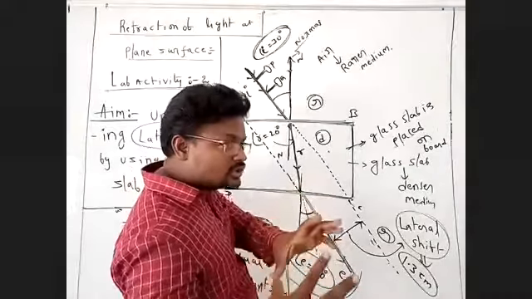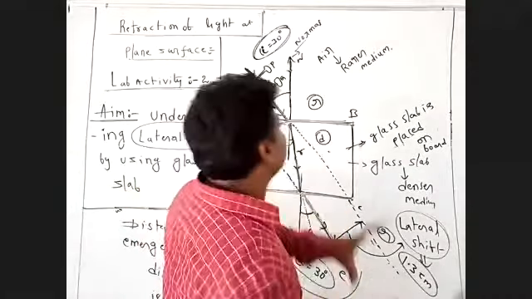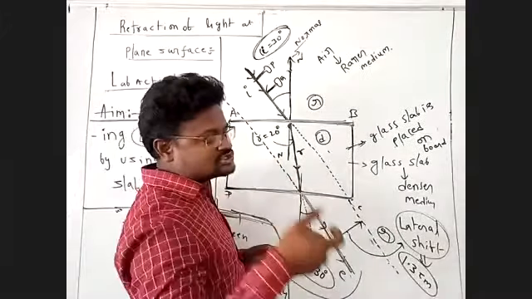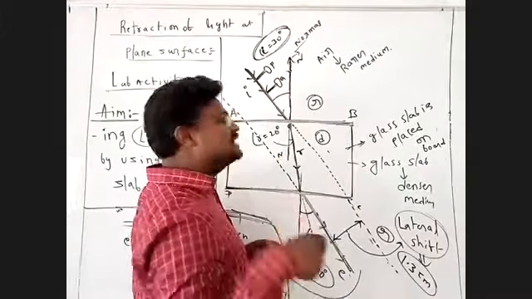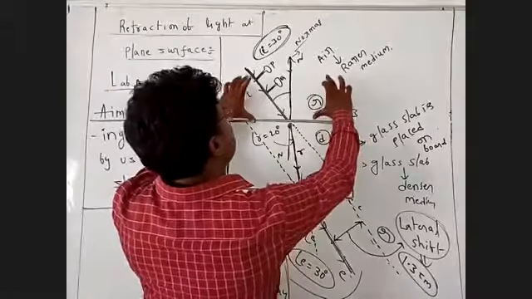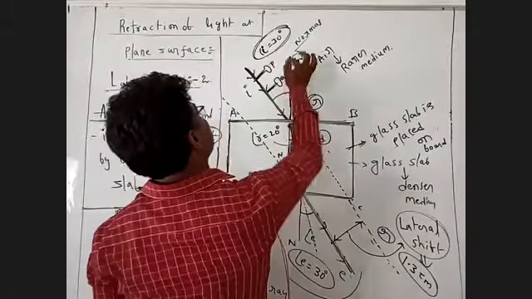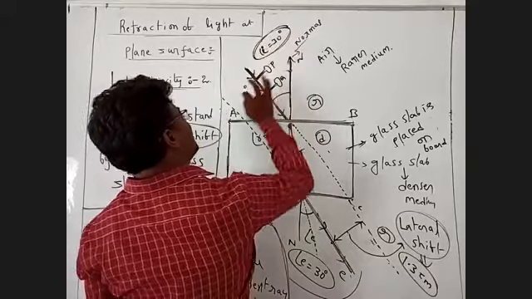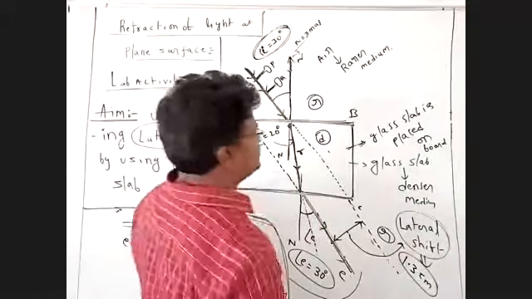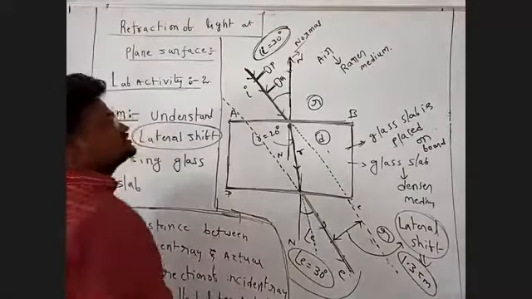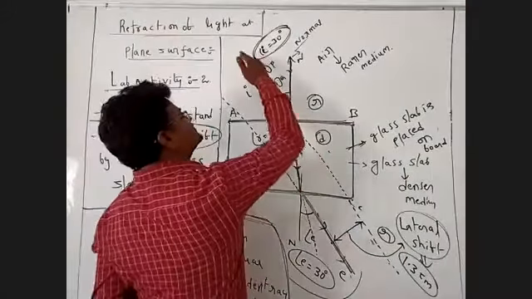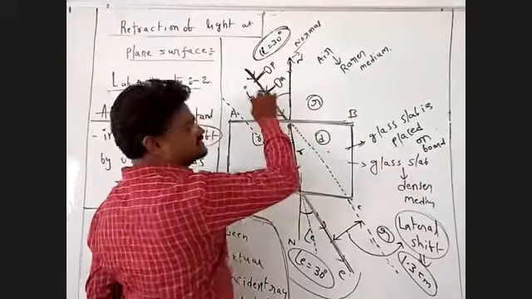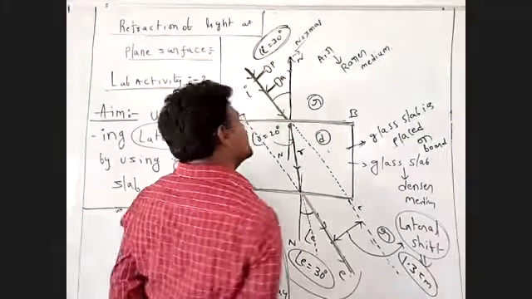Again, the protractor should be placed on the AB line. The protractor has a horizontal line, and the line matches the AB line. So we keep the protractor here. Again, we want the angle of incidence: 10 degrees, 20 degrees, 30 degrees. Right? So remove the protractor. Next, we draw a straight line joining the two dotted points. That indicates the incident ray.